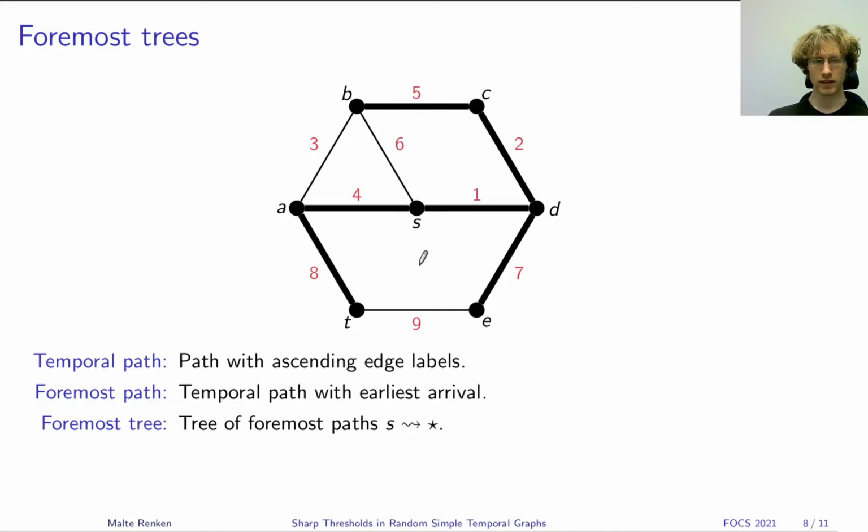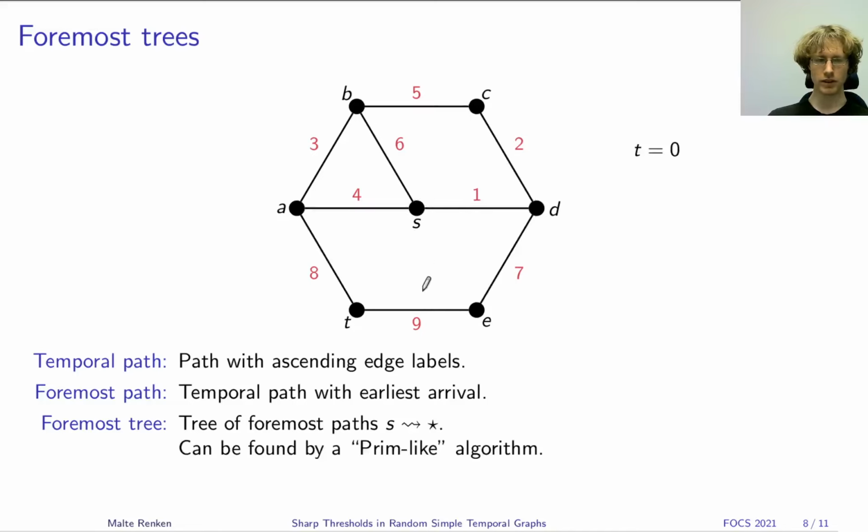And to build this tree, we can use a very simple algorithm. It works a little bit like Prim's spanning tree algorithm. And it works as follows. We start with just the vertex S at time 0, and then we run time forward. And whenever an edge appears which we like, which means an edge which increases the size of our foremost tree, then we add it to our tree.